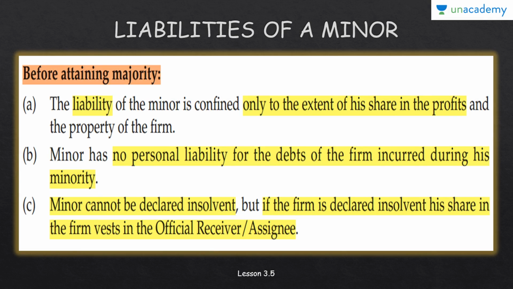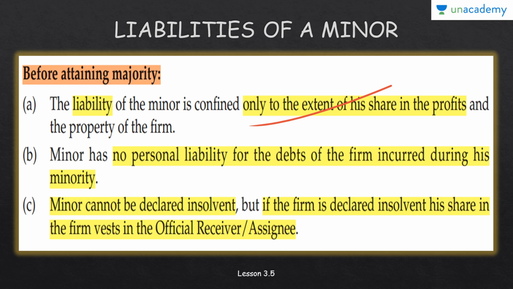Okay, moving further, we have the liabilities of the minor. Now certain liabilities are before attaining majority, when he is still a beneficiary, and certain liabilities we have to study after he becomes a major person, after he attains majority. So before majority, the liability of the minor is confined only to the extent of his share in the profits and the property of the firm.